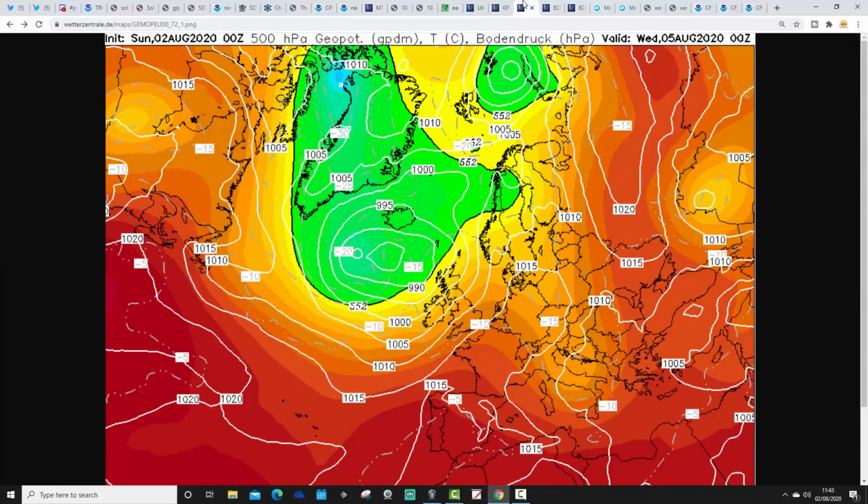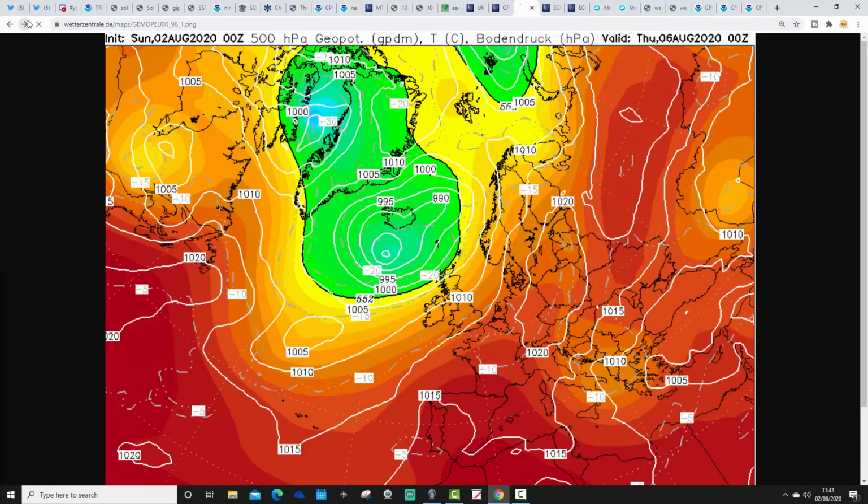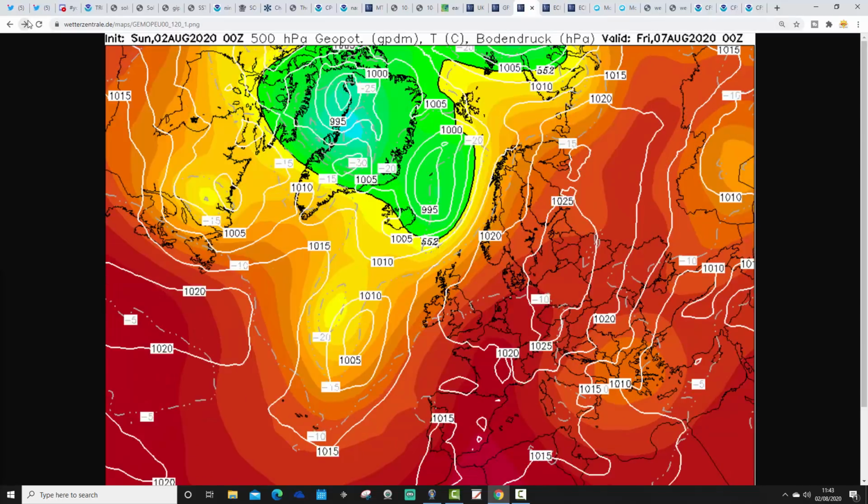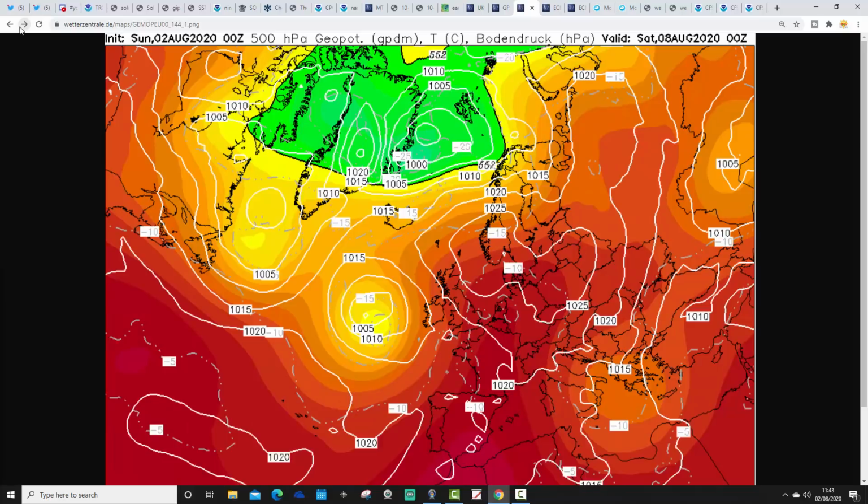GEM is looking like this. Now, I have to say, warning, heads up, GEM is more extreme with the heat. So this is what the GEM is showing for Wednesday. Again, rather unsettled. Could be turning humid in the south, but for the north and west, rather unsettled. Thursday and Friday, the high pressure takes over across the country and to our east. Winds are pushing up from a southeasterly direction by Friday, bringing those hot temperatures back up from France.